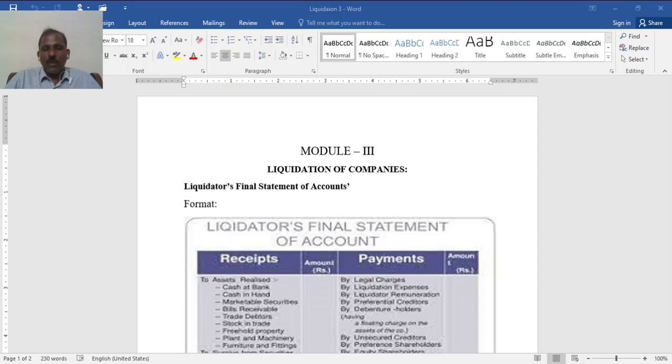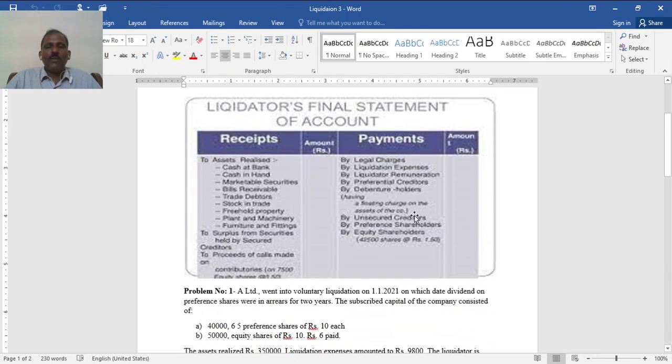In this session today, we shall see the format of liquidator's final statement of account, then a problem. See the heading, in the very first instance you need to give the name of the company, then a heading like liquidator's final statement of account.